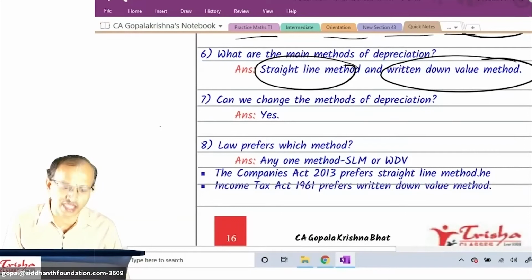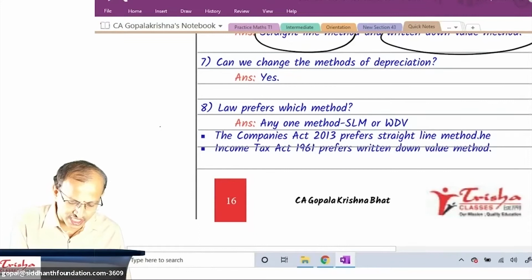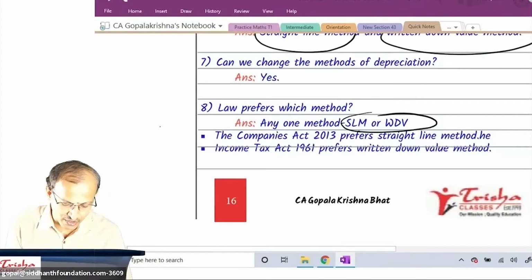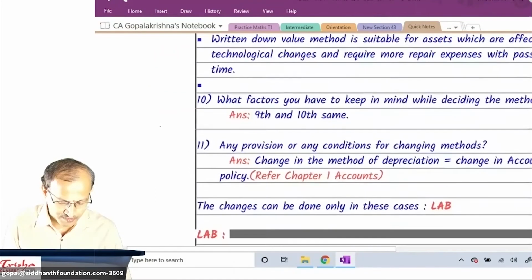Can we change the method? Yes. It's where the answer goes like law prefers which method? I said either SLM or WDV. All of you know that either SLM or WDV. Companies Act prefers SLM. Income Tax Act prefers your WDV method. Okay.